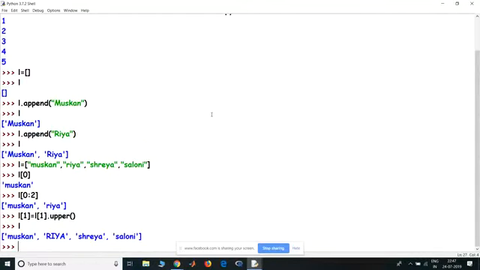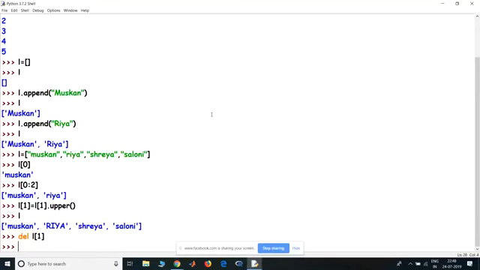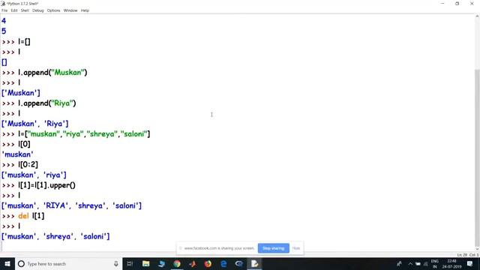Then the next one is, if I want to delete Ria from this list, I use the remove method. The remove method is basically del L of 1. So Ria has been deleted from this list. Now when I type L, I get Muskan, Shreya, Saloni.